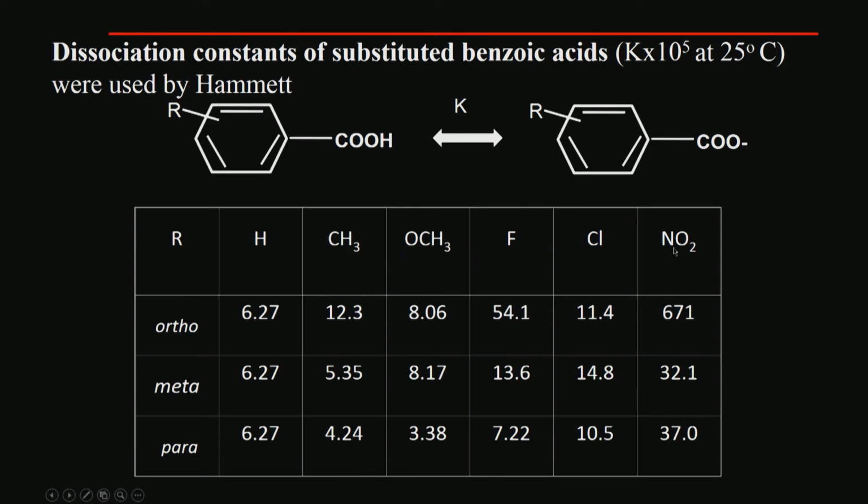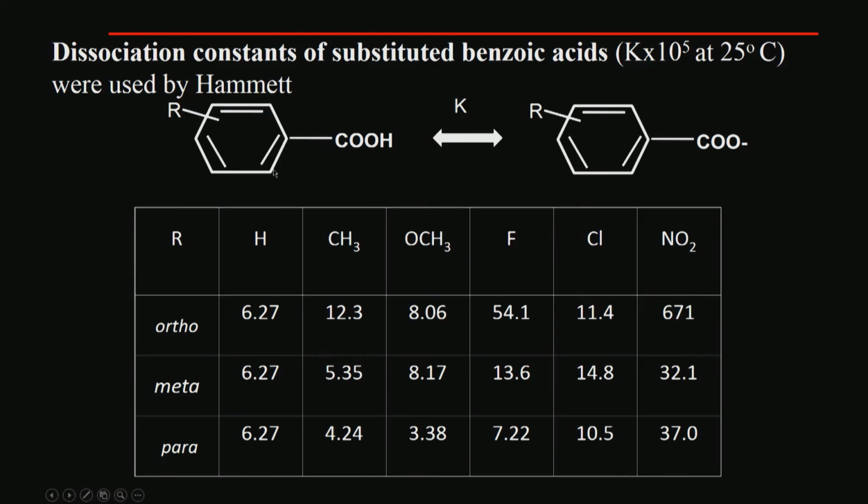Depending upon the substitution and depending upon the position, you can see the dissociation constants. You can see the numbers vary dramatically, quite a lot. It can be as small as say 4 or even 3.3, and it can be as large as 54.1. So, a fluorine in the ortho position can lead to a very large dissociation constant, whereas OCH3 in a para position here could lead to a very small dissociation constant.